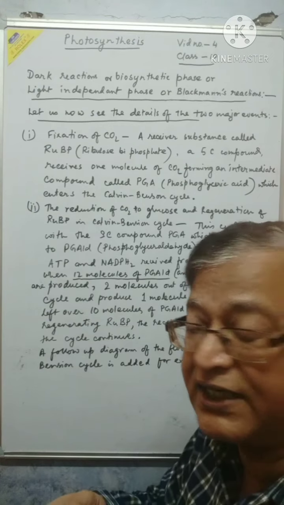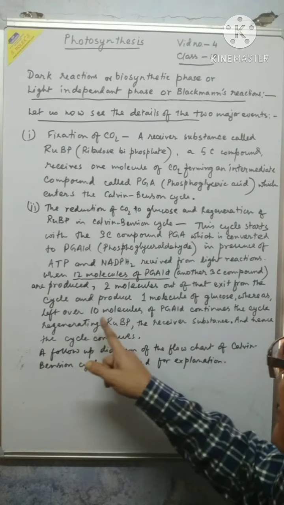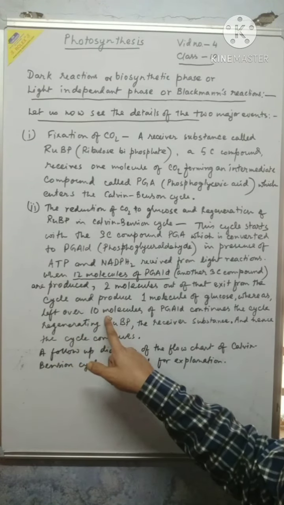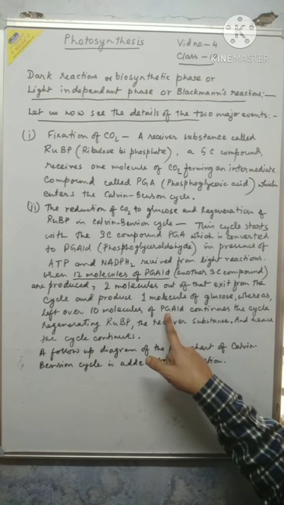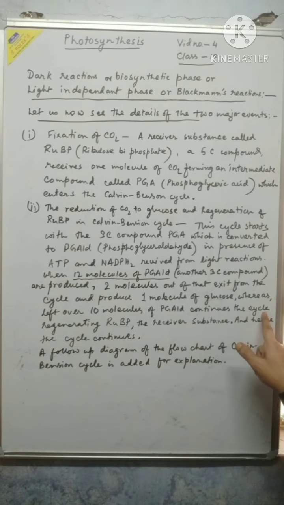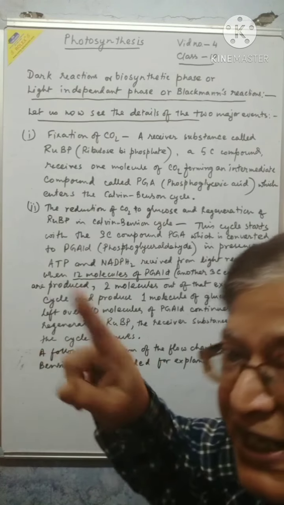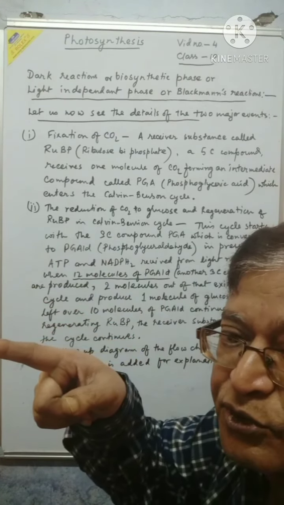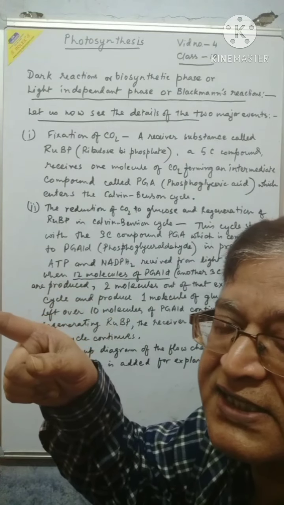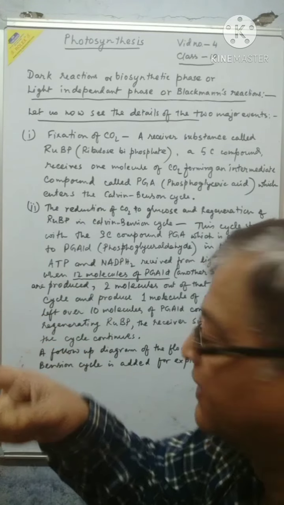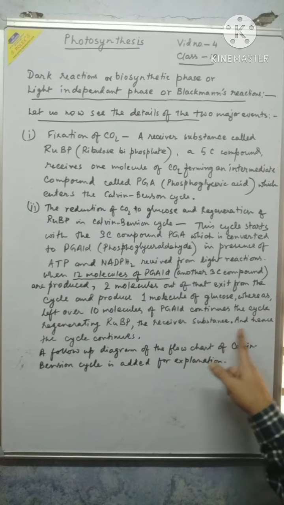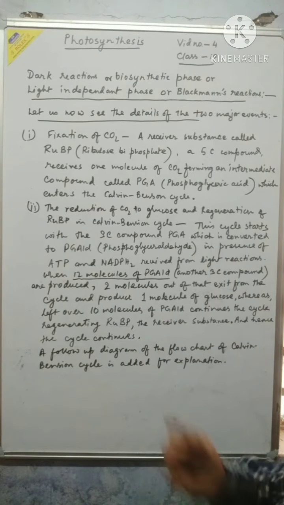But how does the cycle continue? The cycle continues by the leftover 10 molecules of PGALD, regenerating RUBP. The cycle actually continues to regenerate the receiver substance RUBP. Hence the cycle continues.